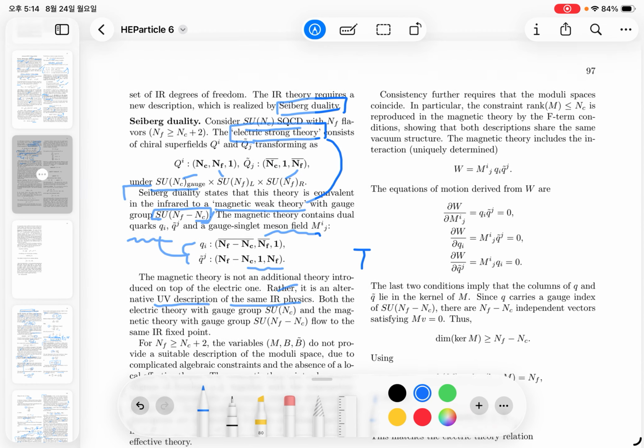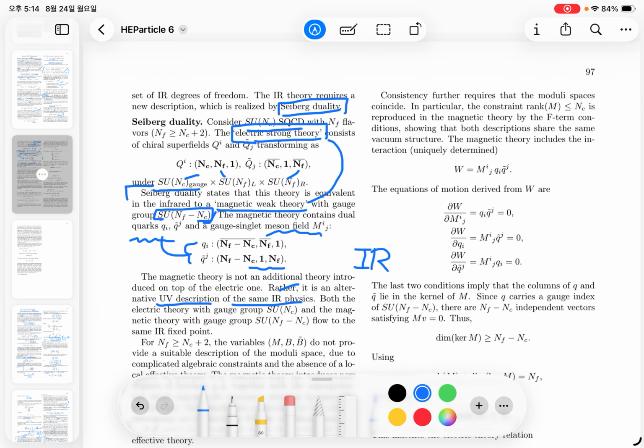So there is the same IR physics here, but another UV physics. The first one is the SU(NC) electric strong theory, and the second one is the SU(NF minus NC) magnetic theory. So both the electric and the magnetic theories have the same IR fixed point if we flow from the UV to the IR.